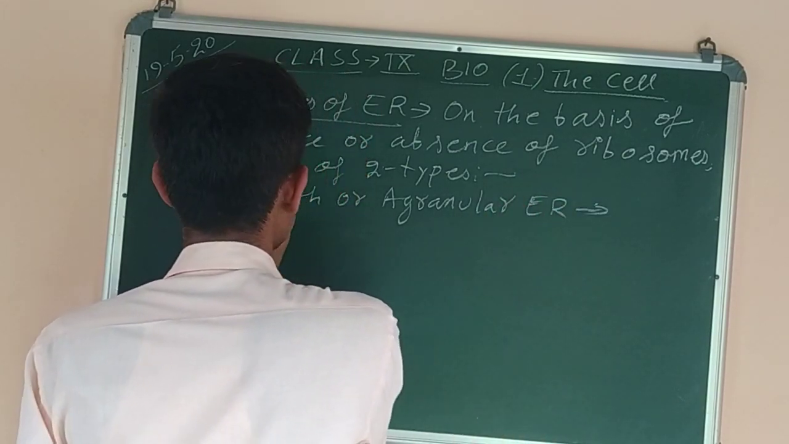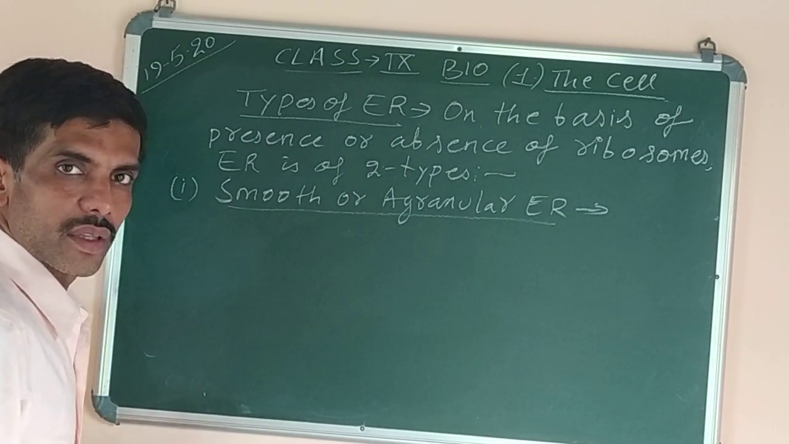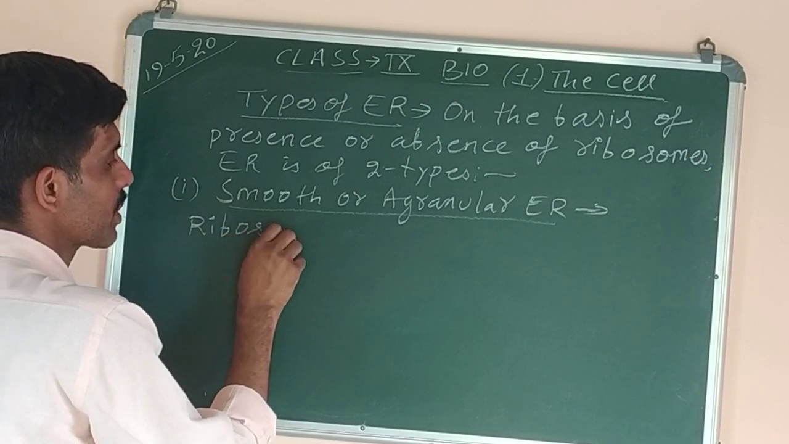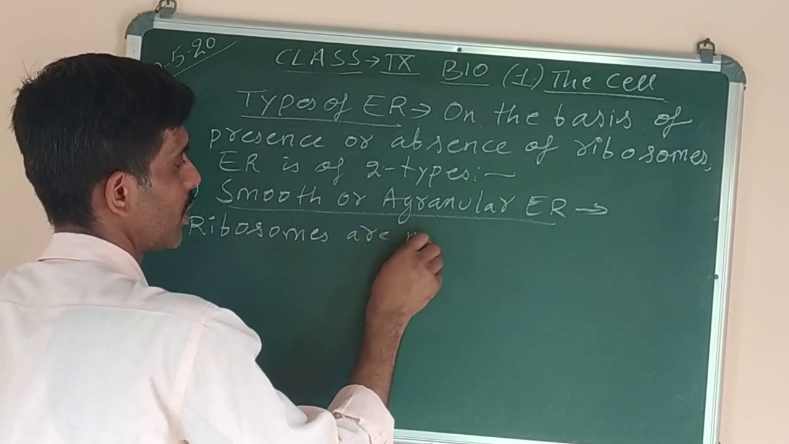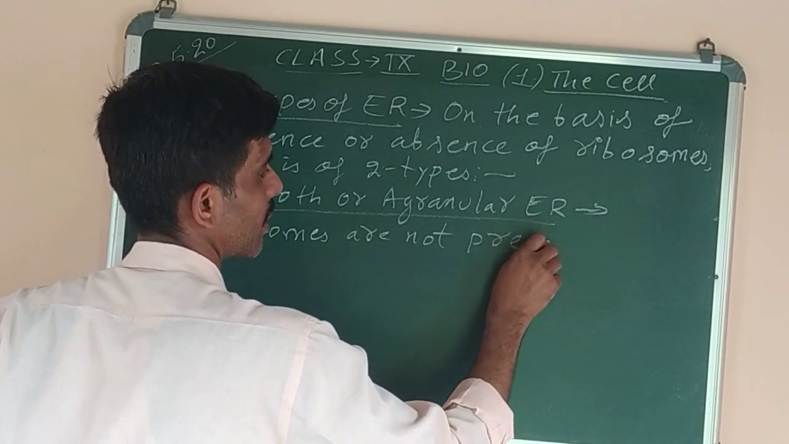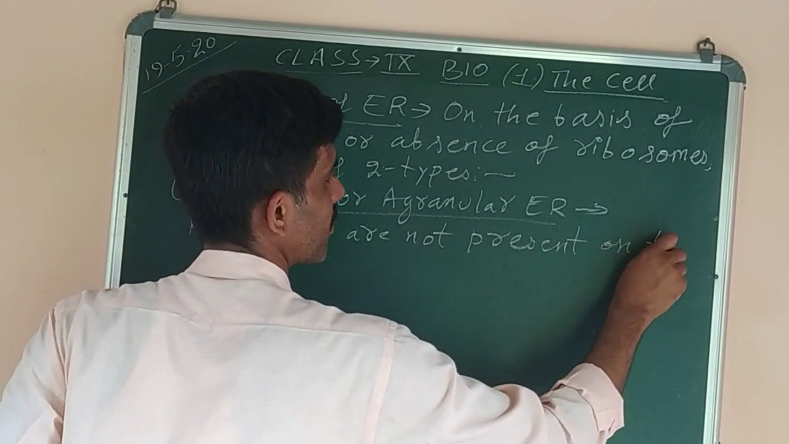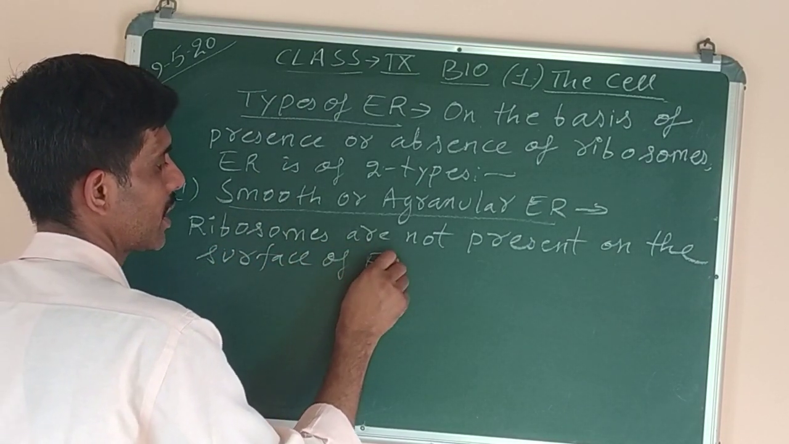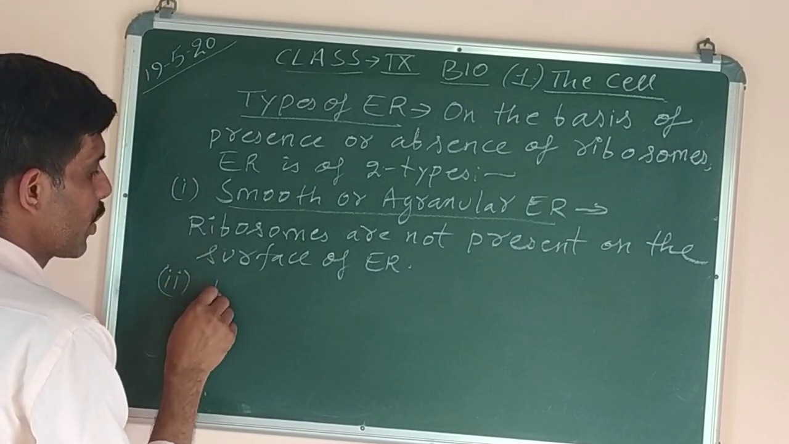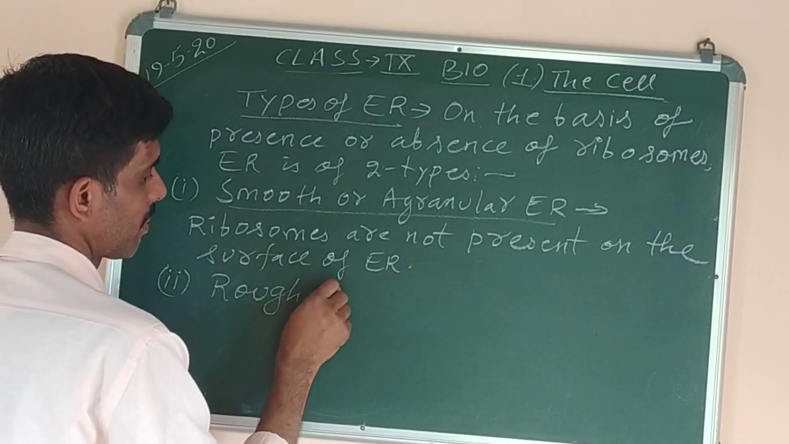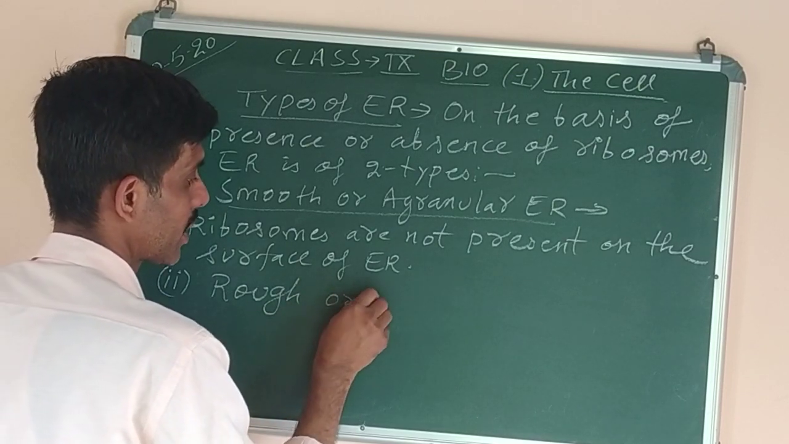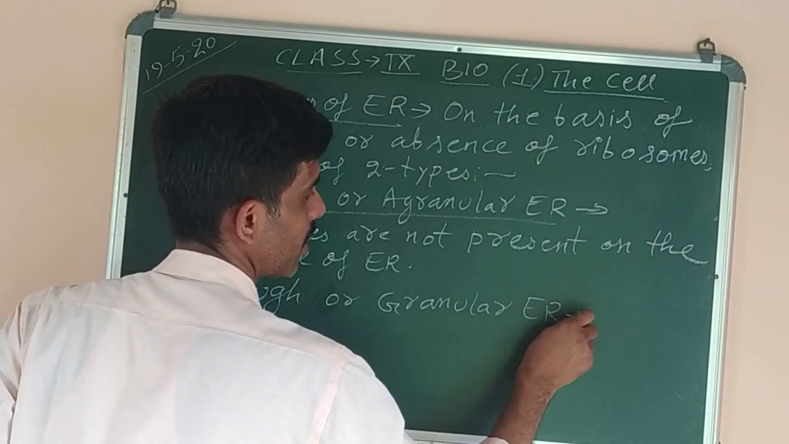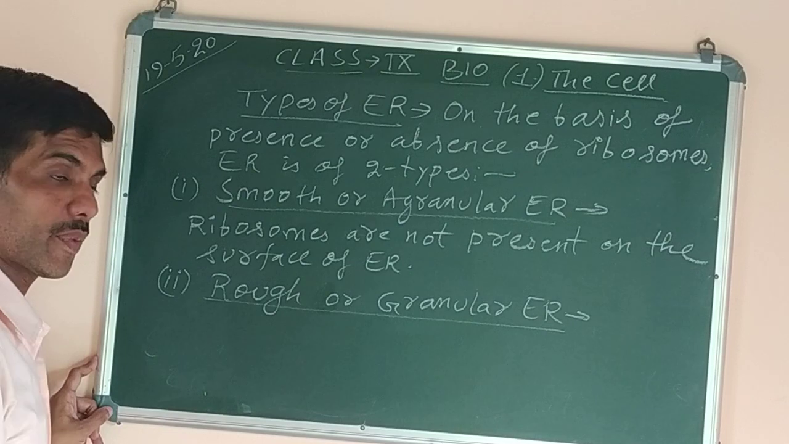Okay, so what is smooth endoplasmic reticulum? The endoplasmic reticulum on which ribosomes, I will write it in short here, ribosomes are not present on the surface of the endoplasmic reticulum. And the second one is rough endoplasmic reticulum. Rough, another name is also there, granular endoplasmic reticulum.